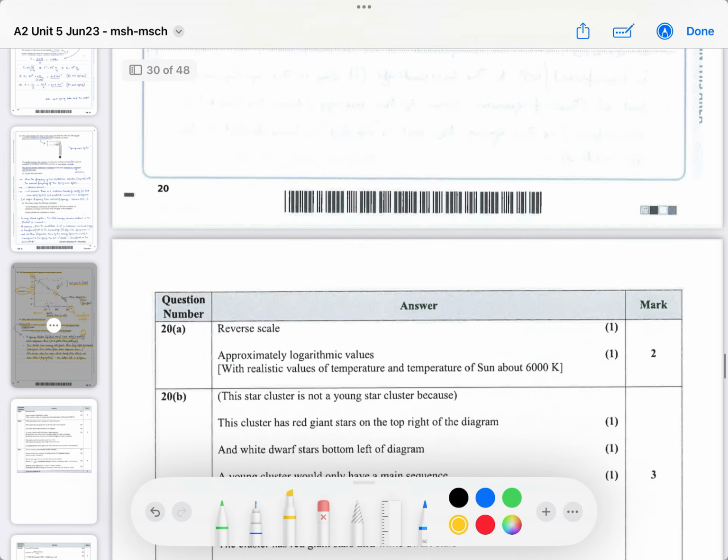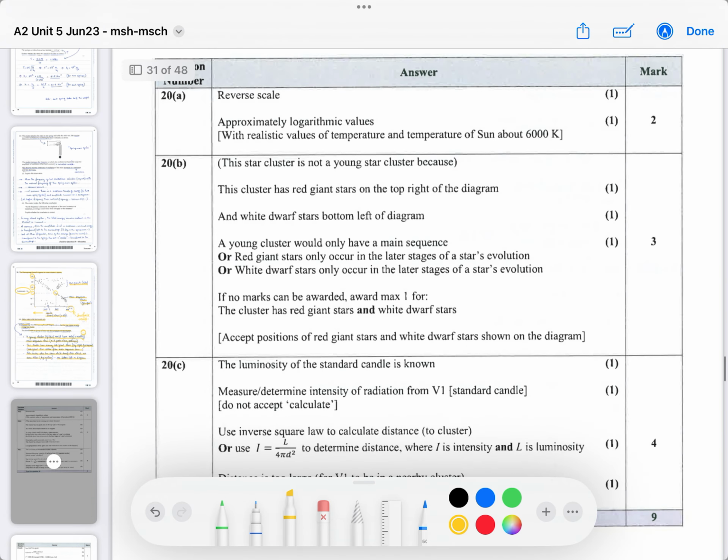Okay, so reverse scale for the x-axis, we've done that, approximately logarithmic, that means you're doubling or going up, with realistic values of temperature, especially for the sun around 6,000 Kelvin. You need to know that. Okay, so the star is not a young cluster because the star has red giant stars. It has white dwarf stars, yes, and the young cluster would only have main sequence stars. So basically that's, in a nutshell, the 3 marks they're looking for.